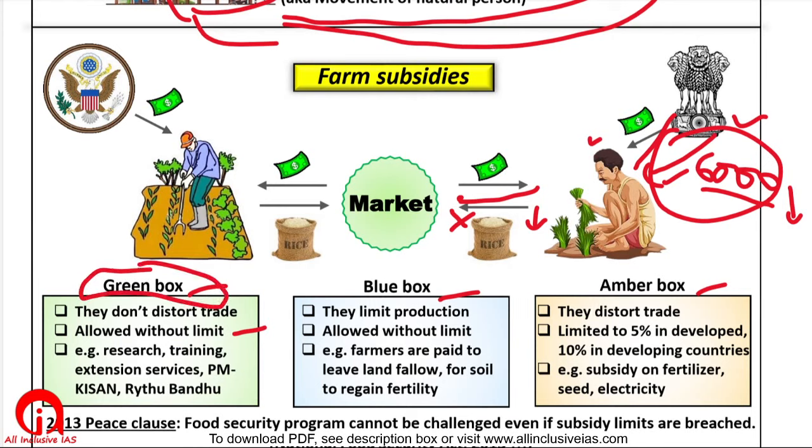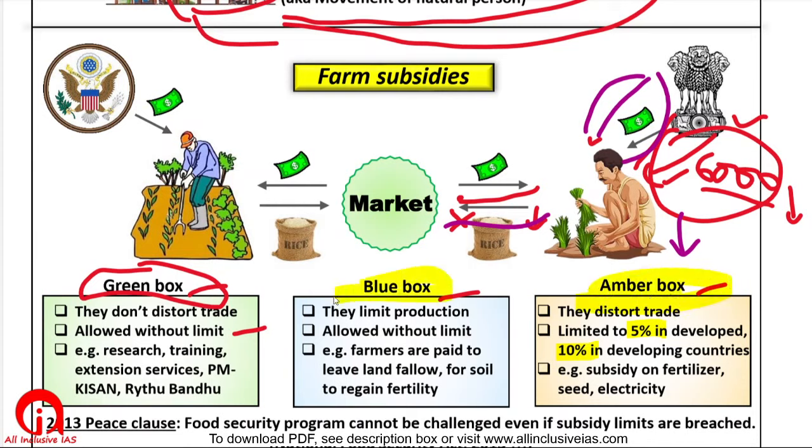However, when the Indian government supplies cheap fertilizer, electricity, seeds to the farmer, then his input cost goes down, which will distort trade. Therefore, there is a limit here. The limit is 5% for developed countries and 10% for developing countries. Right? There is a limitation here for amber box subsidies.